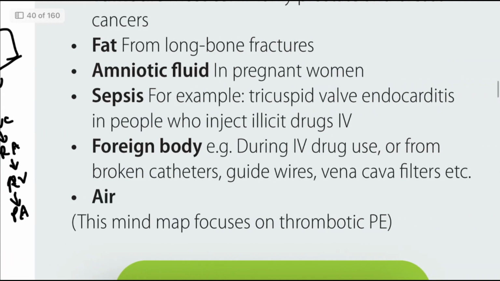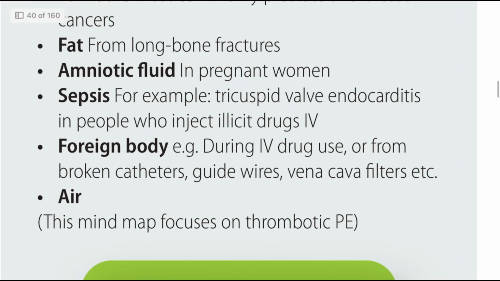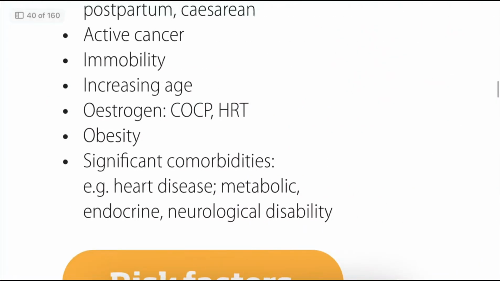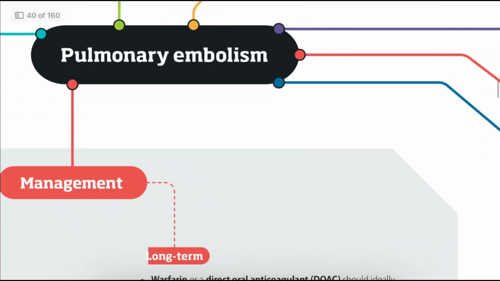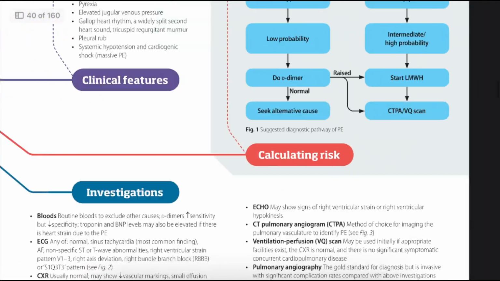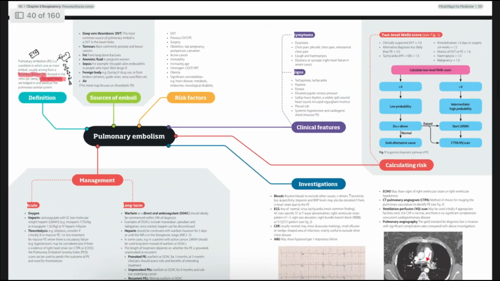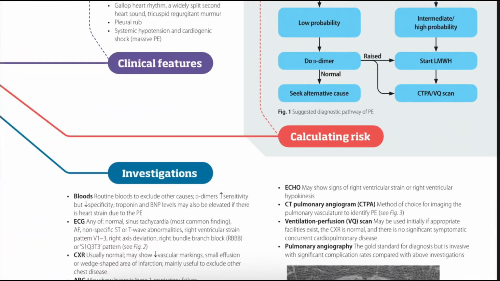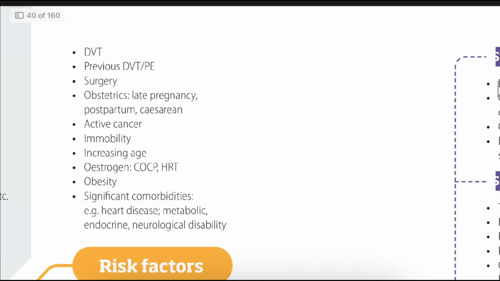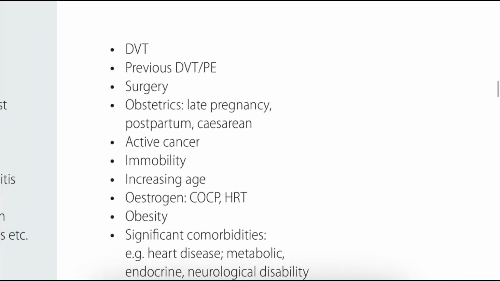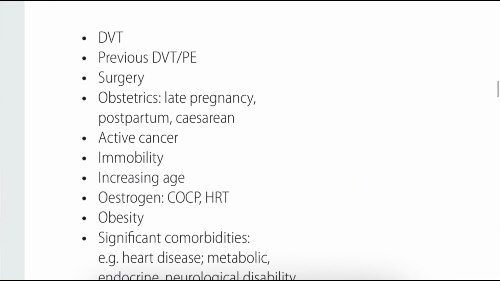So how will a patient get pulmonary embolism? If you're seeing the pathophysiology, first of all we have some risk factors. Because of these risk factors, the patient mostly can get pulmonary embolism.